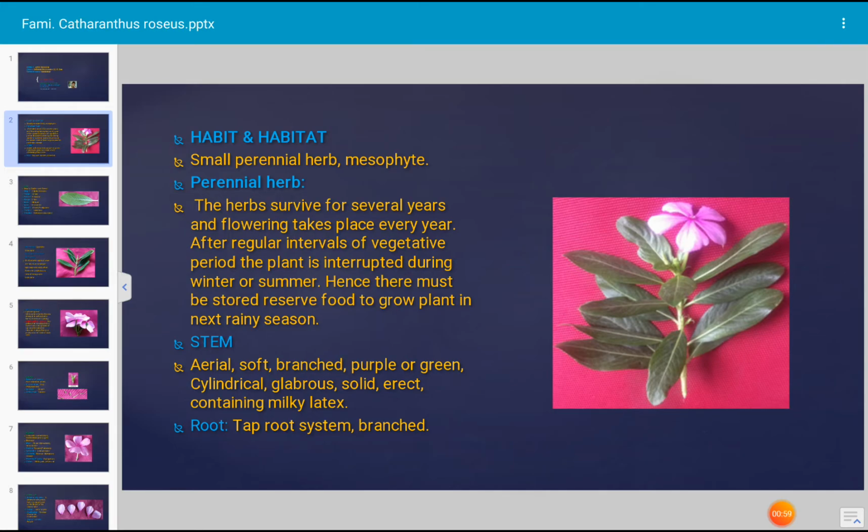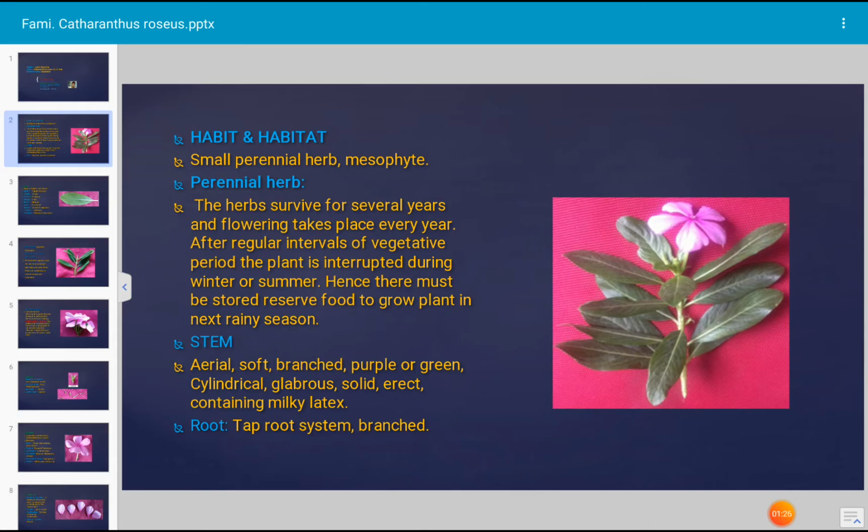How is the stem of Catharanthus roseus? The stem is aerial, soft, branched, purple or green in color, cylindrical, glabrous, glabrous means free from hairs, solid, erect, and contains milky latex.